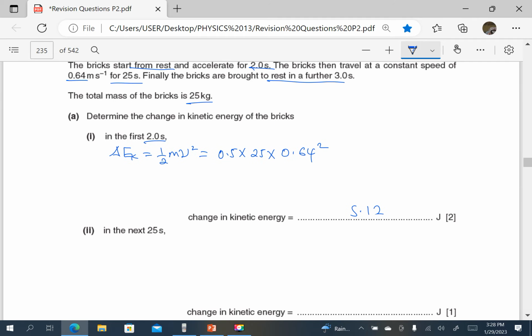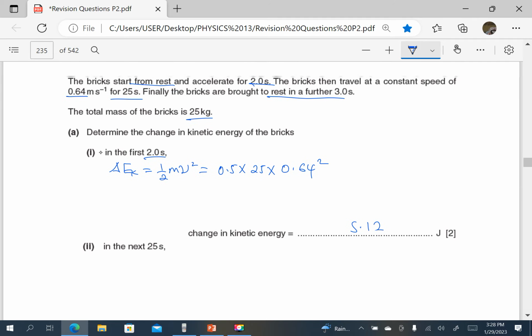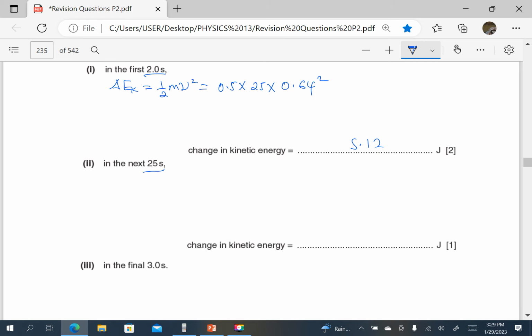Then in the next 25 seconds, the bricks travel at a constant speed. They start from rest and reach 0.64, so the change in kinetic energy was 5.12. In the next 25 seconds, they continue moving with a constant speed. That means the change in kinetic energy is 0, because the velocity is constant. There is no change in velocity, so this is 0.